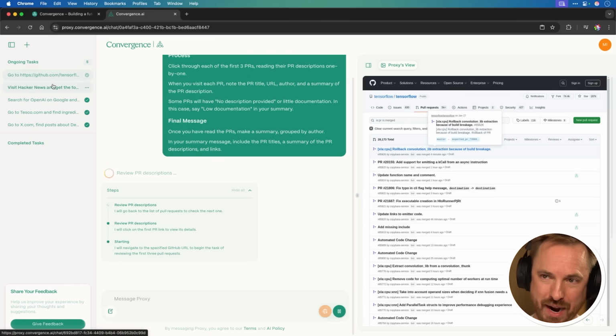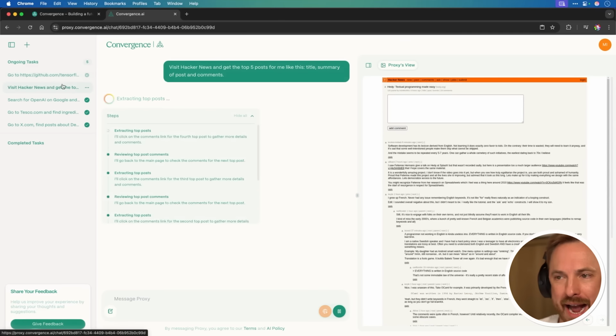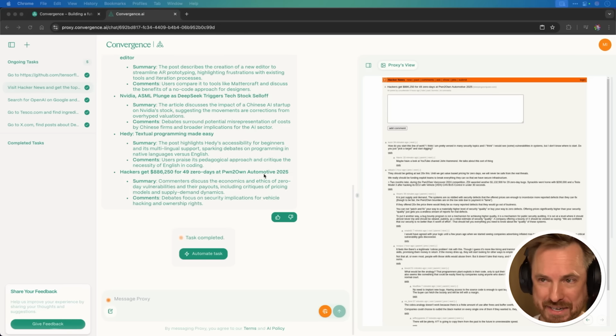And as this is working away, let's click back to the Hacker News, and we can see that it's been going through extracting top posts. In fact, I can see it's done it multiple times. So you can actually see that this agentic process can loop over again and again, as many times as you tell it to get your final result. Okay, and as I did that, this task is completed and also my GitHub task is completed.